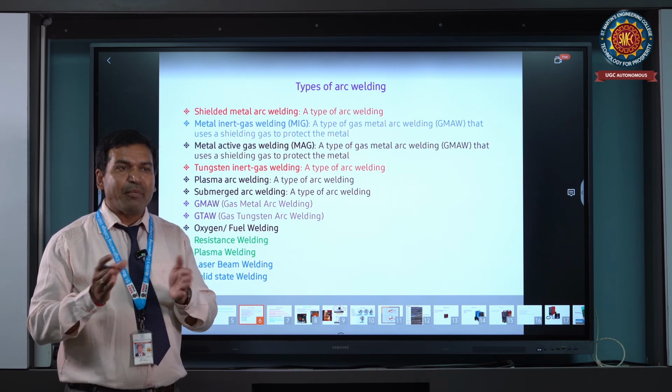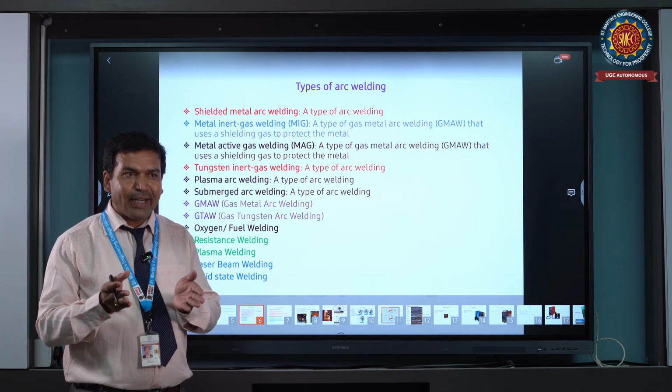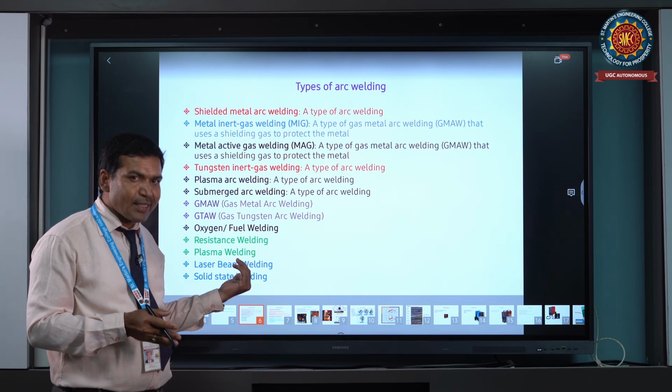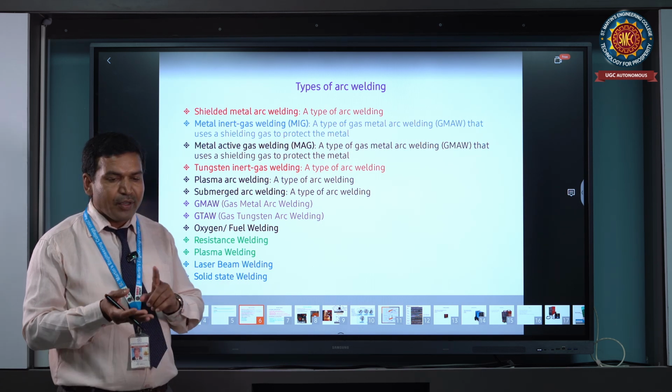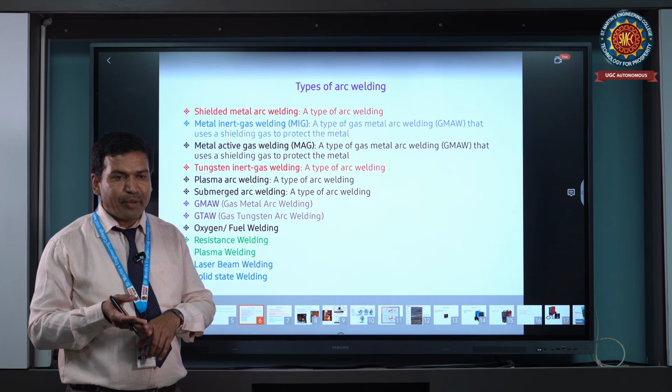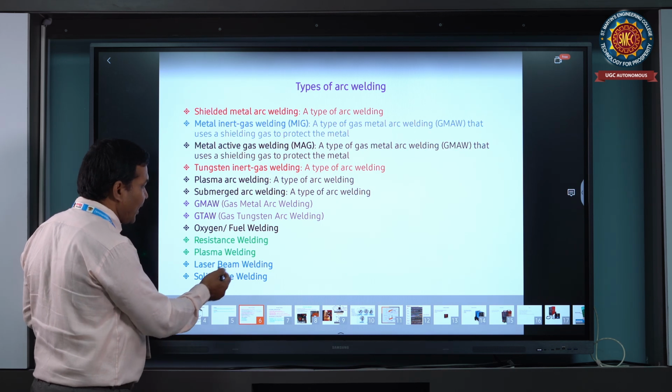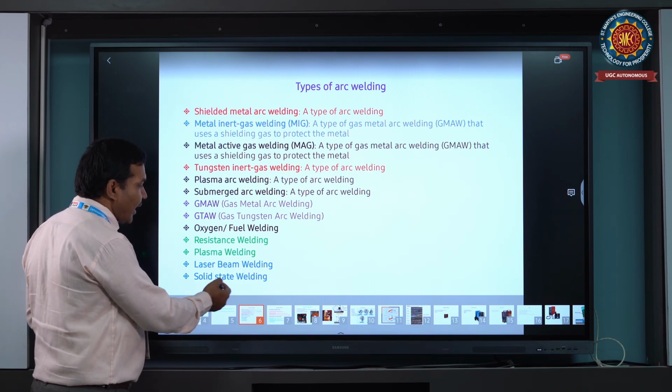Here both base metals are heated, joining the two edges. That is the resistance welding process. It includes the spot welding process, seam welding process, and projection welding process. These are the categories that come under resistance welding. And then plasma welding, laser beam welding, advanced processes, and solid state welding.